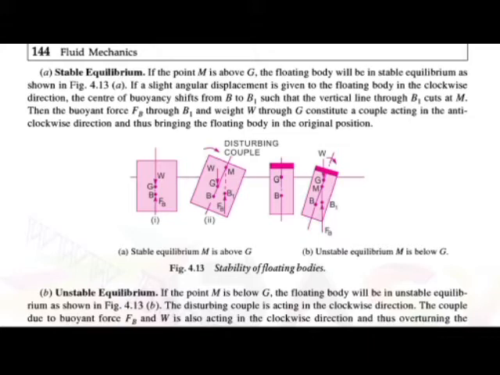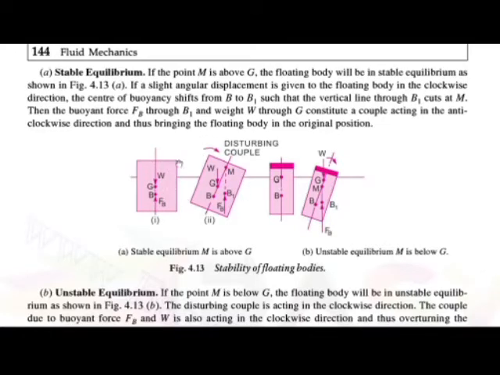If the point M is above G, that is, the metacenter is above the center of gravity, the floating body will be in stable equilibrium, which is as shown in figure A. Here you can see the metacenter is acting over here, the metacenter is above this center of gravity, and then the body is said to be stable.